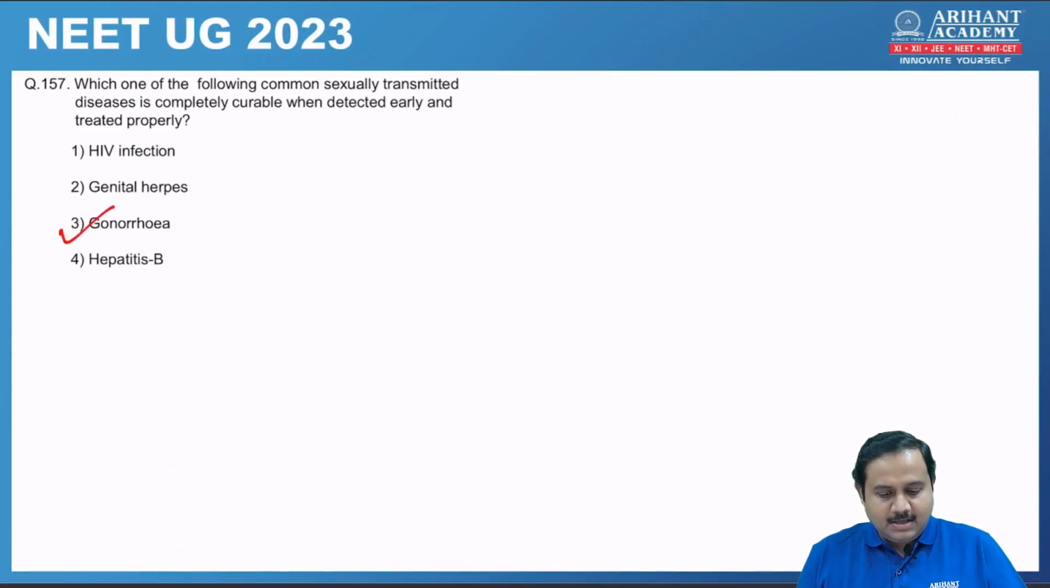Next one, which one of the following common STDs is completely curable when detected early and treated properly? So it is obviously gonorrhea. As you know, it's a bacterial disease, so we can definitely cure it completely with antibiotics.